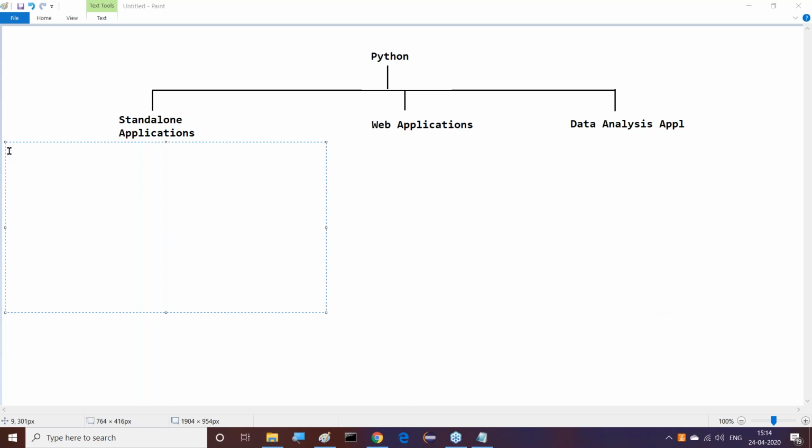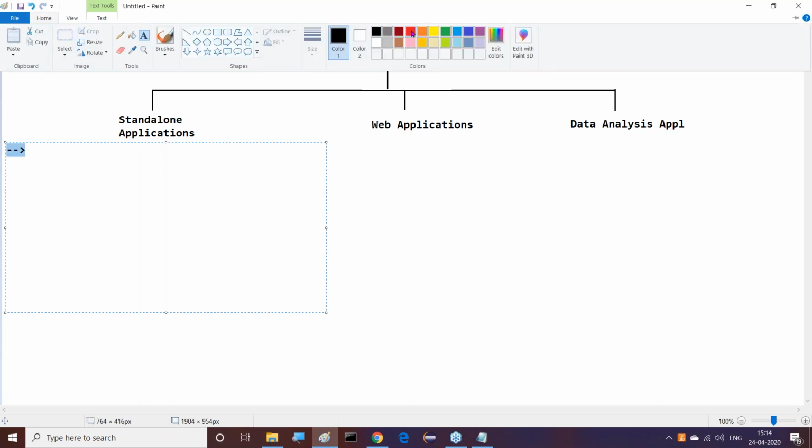Leave this one. Now coming to standalone applications. What is the meaning of a standalone application here? If you observe this point, the answer is very simple.